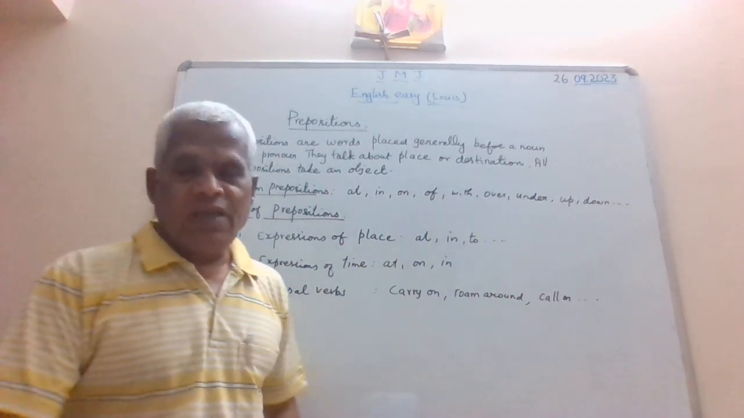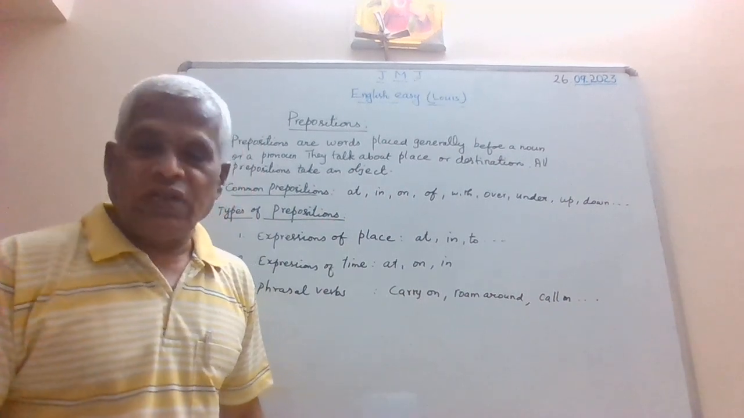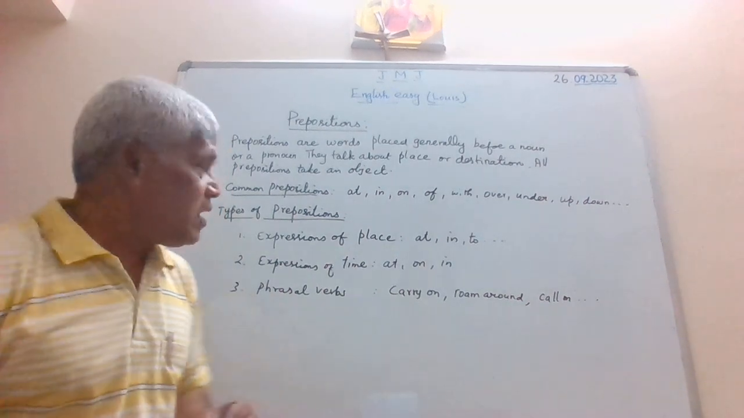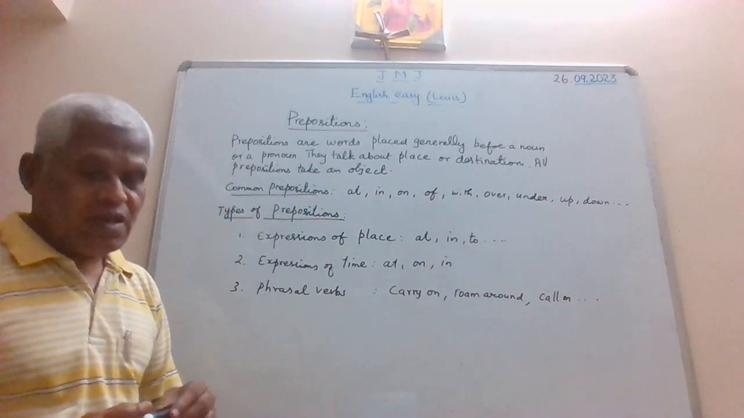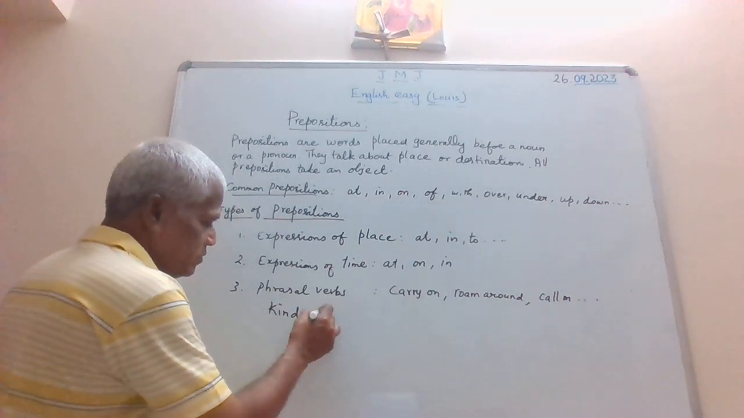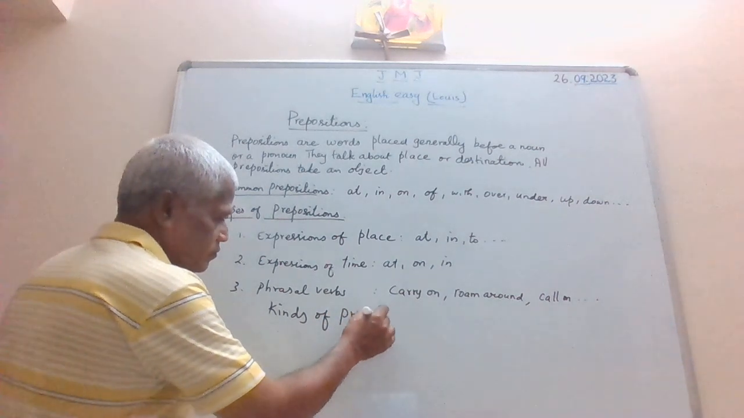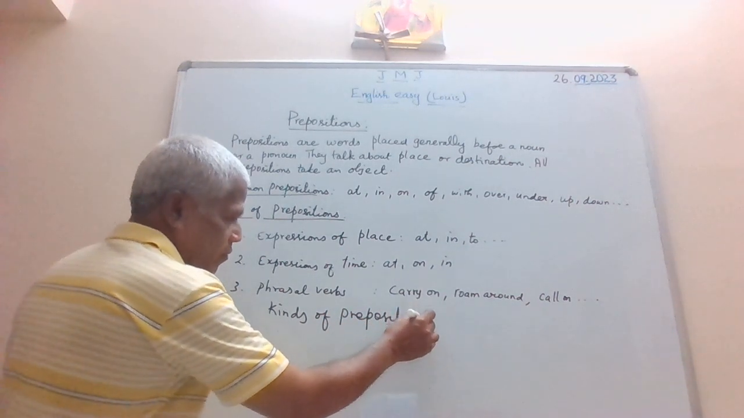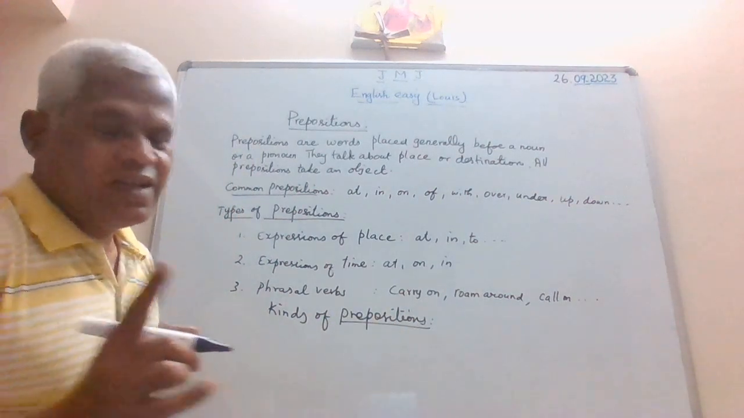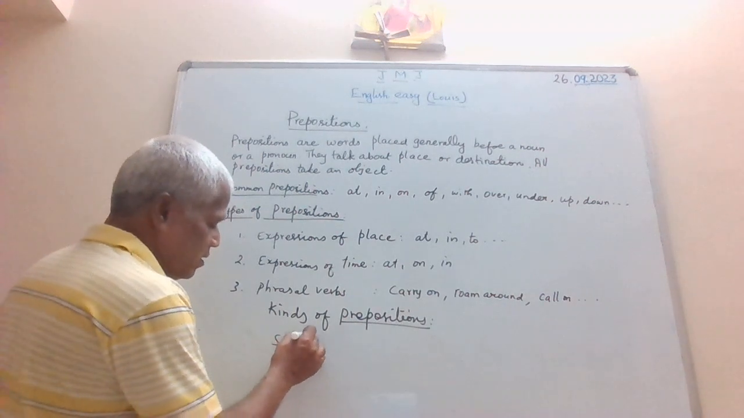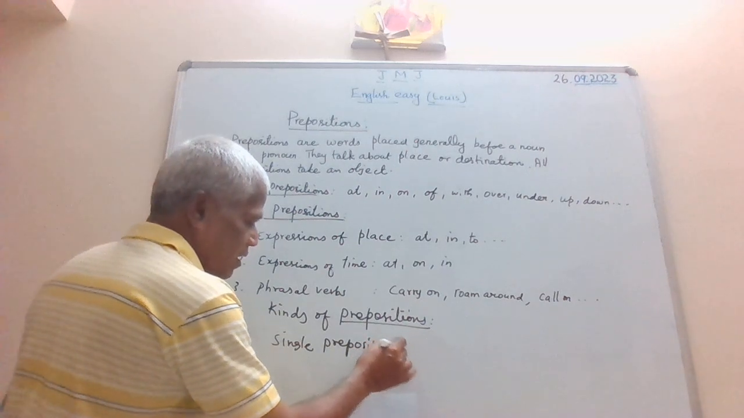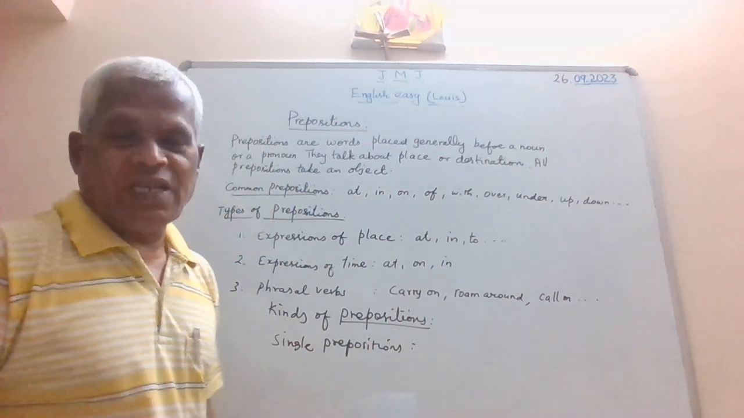So apart from this, I would like you to know that there are different kinds of prepositions. Now, what are different kinds of prepositions? See, when I say kinds of prepositions, you see there are single prepositions, we call them single prepositions. Now what are known as single prepositions?